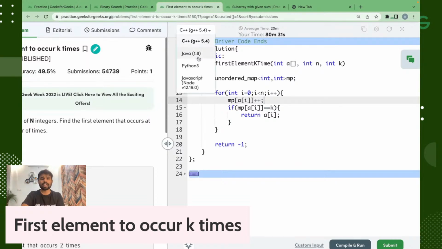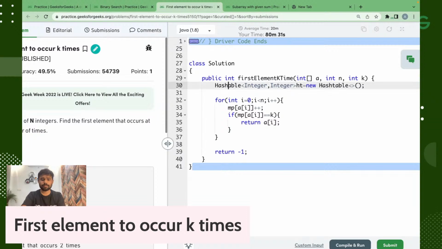So in the hash table we have ht. And then we can see here that if ht dot contains key. Those who don't know Java, please don't focus on it, otherwise you will be confused.